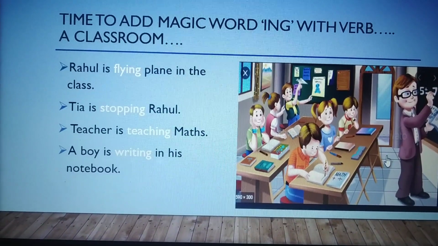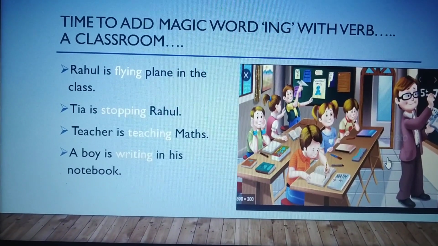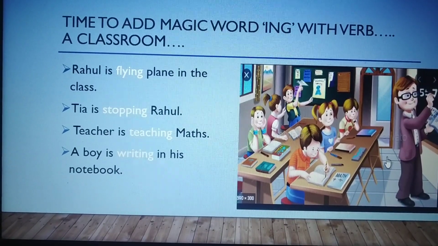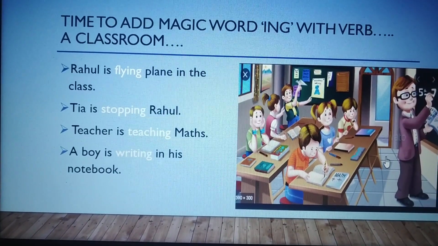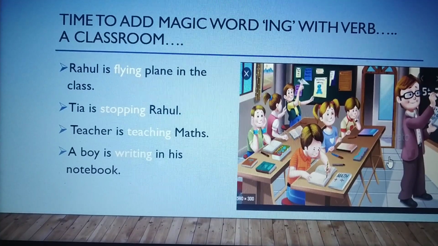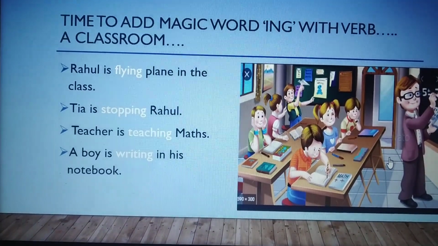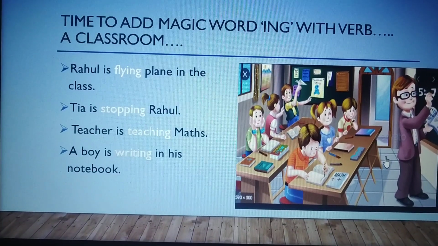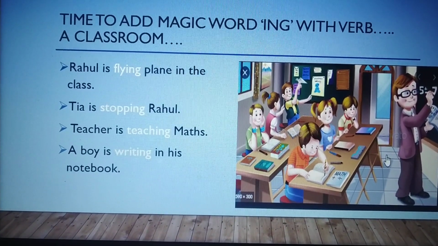So when we need to talk about a noun and what the noun is doing right now at this moment, then we need to add ing. Or was doing at a moment, then we need to use ing with the verb.